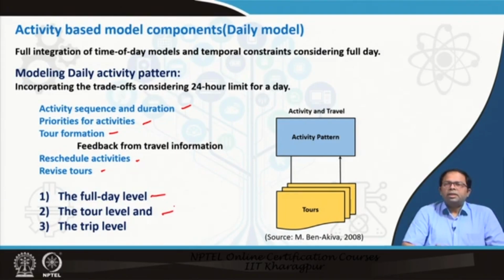Then we can determine the tours that are there in that particular set of activities, and within each tour what the different trips are. So first we decide on the activity pattern of travel, and then for this activity pattern, we determine how many tours are required to support it.